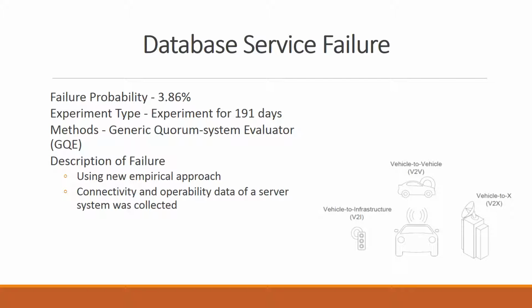Next is database service failure, where the probability of failure is 3.86%. This number, gathered from another source, was found with an original experiment that lasted 191 days. The data was analyzed using the Generic Quorum System Evaluator, or GQE. This new empirical approach collected connectivity and operability data, which is where the failure was found.